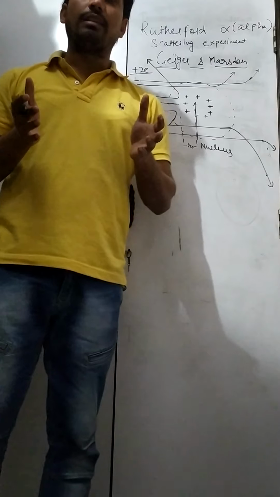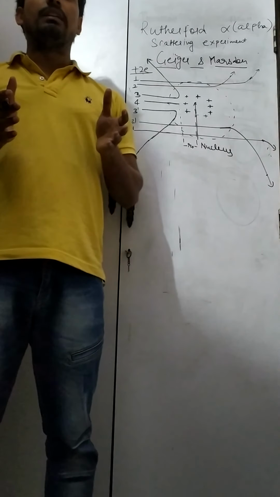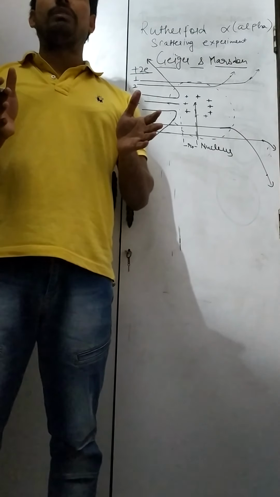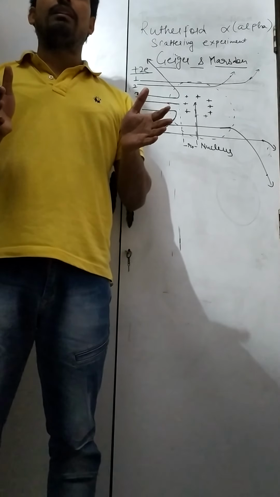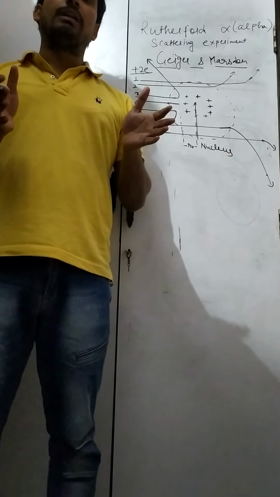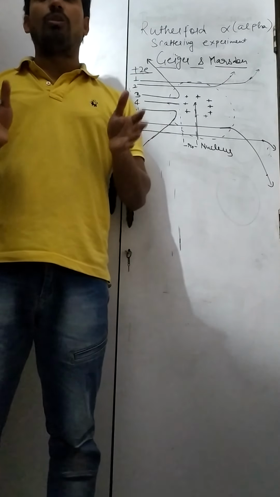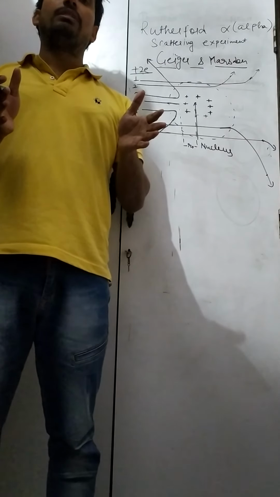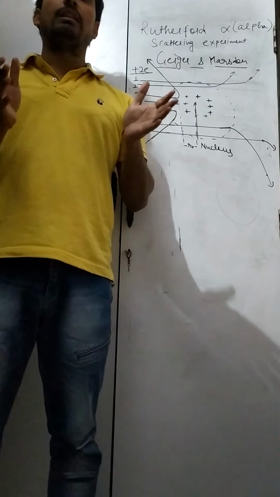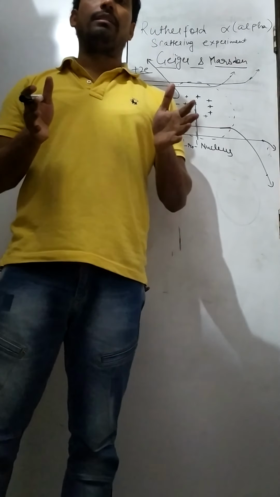These observations are: first observation, on bombarding the alpha particles on gold foil, most of the alpha particles remain undeflected. Second observation, a few alpha particles were deviated through a small angle. Third observation, very few alpha particles were deviated through a large angle, almost 180 degrees.